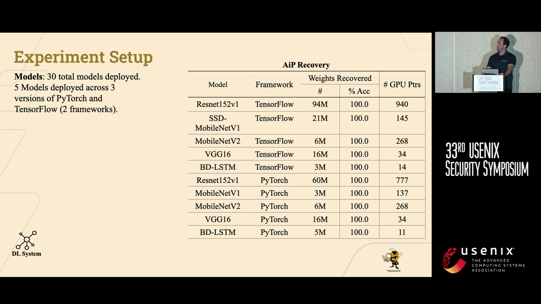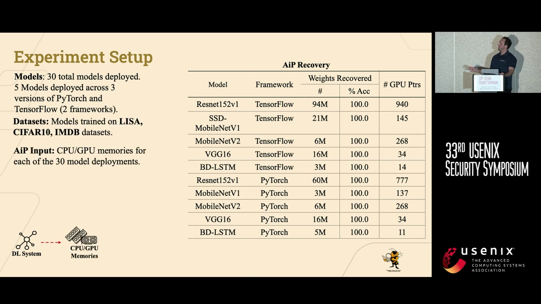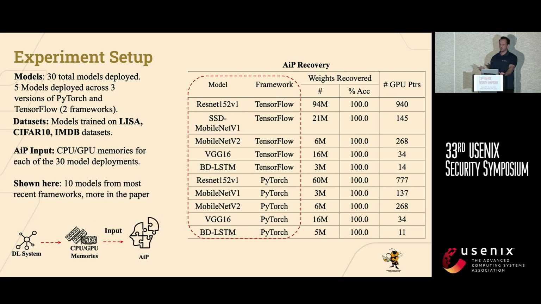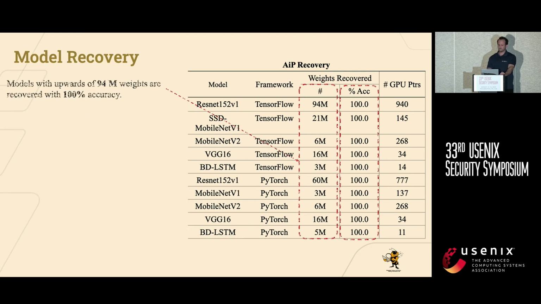So in terms of our evaluation, we deployed 30 models, 5 model types, across 3 different versions of PyTorch and TensorFlow. These models were trained on the Lisa, CIFAR10, and IMDB datasets. The input to APE in all these scenarios was the CPU and GPU memories of each of these deployments. We show in this table exactly 10 models from the most recent frameworks that we evaluated. The others are in the paper.